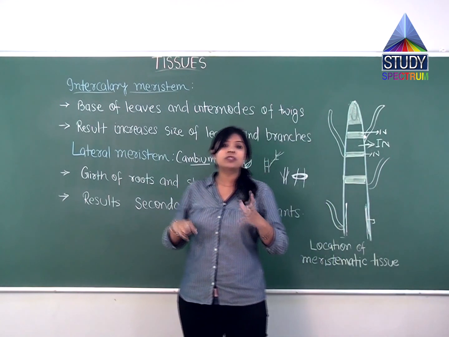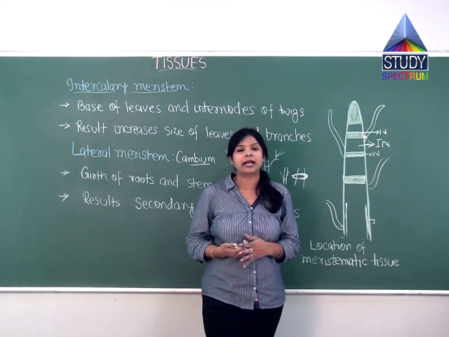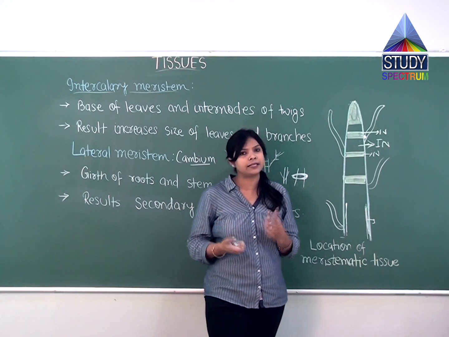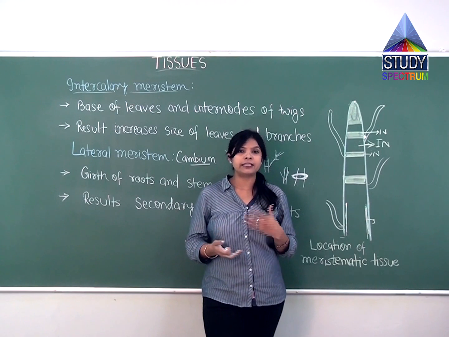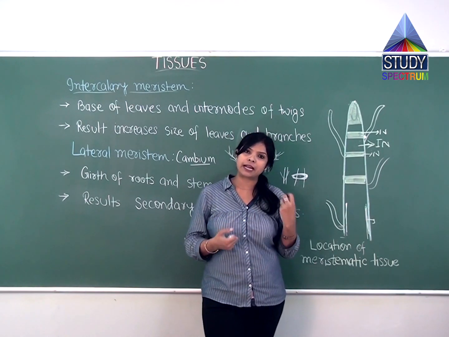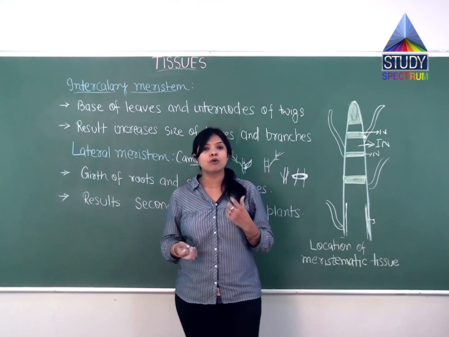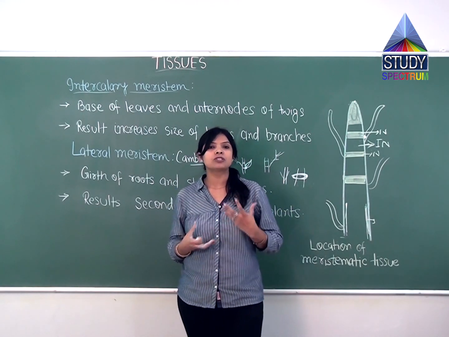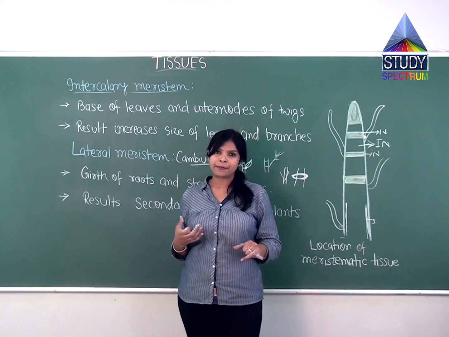So if you see the roots of the plant, when we plant a particular kind of plant, the roots are so thin and small, but when it becomes a tree, is it easy to take out the plant, to root out the plant? No. Why? Because the roots become stronger and they also take the secondary growth. Why? Because the lateral meristem or cambium is present.